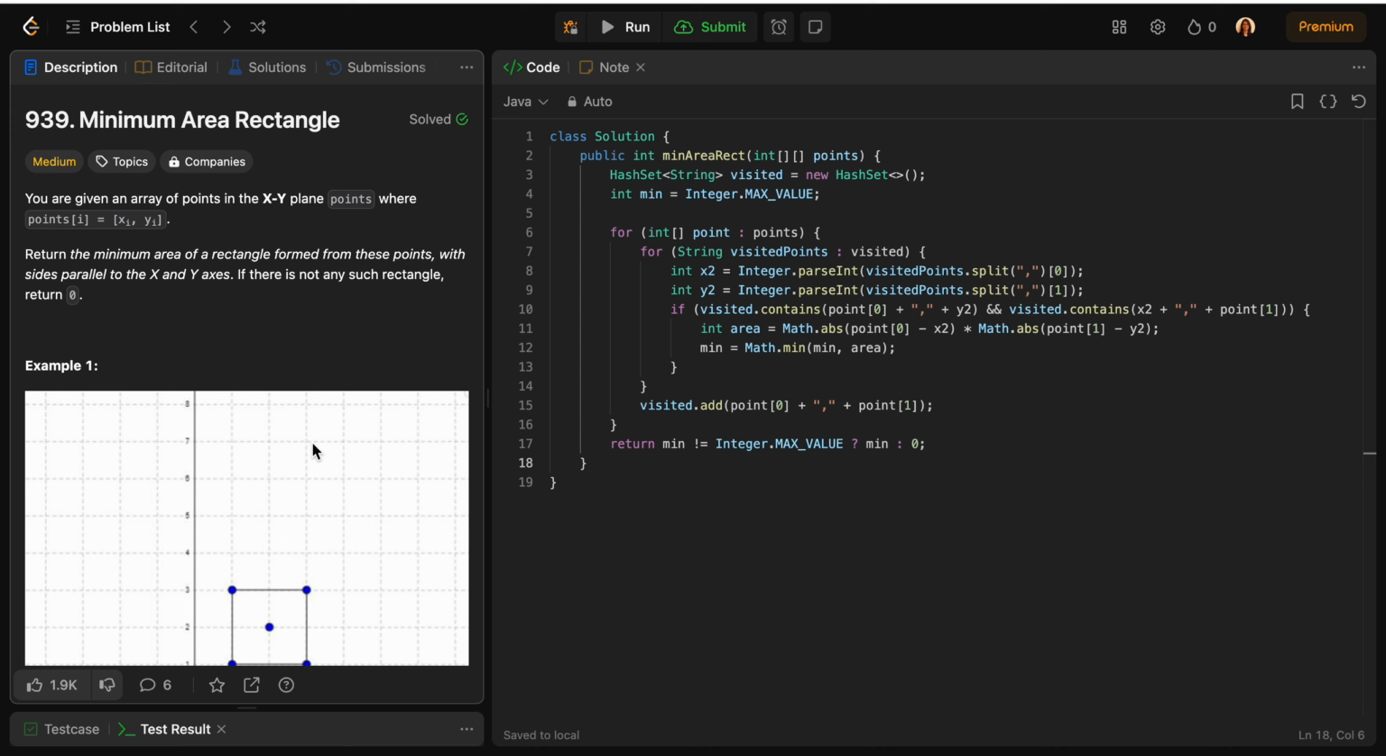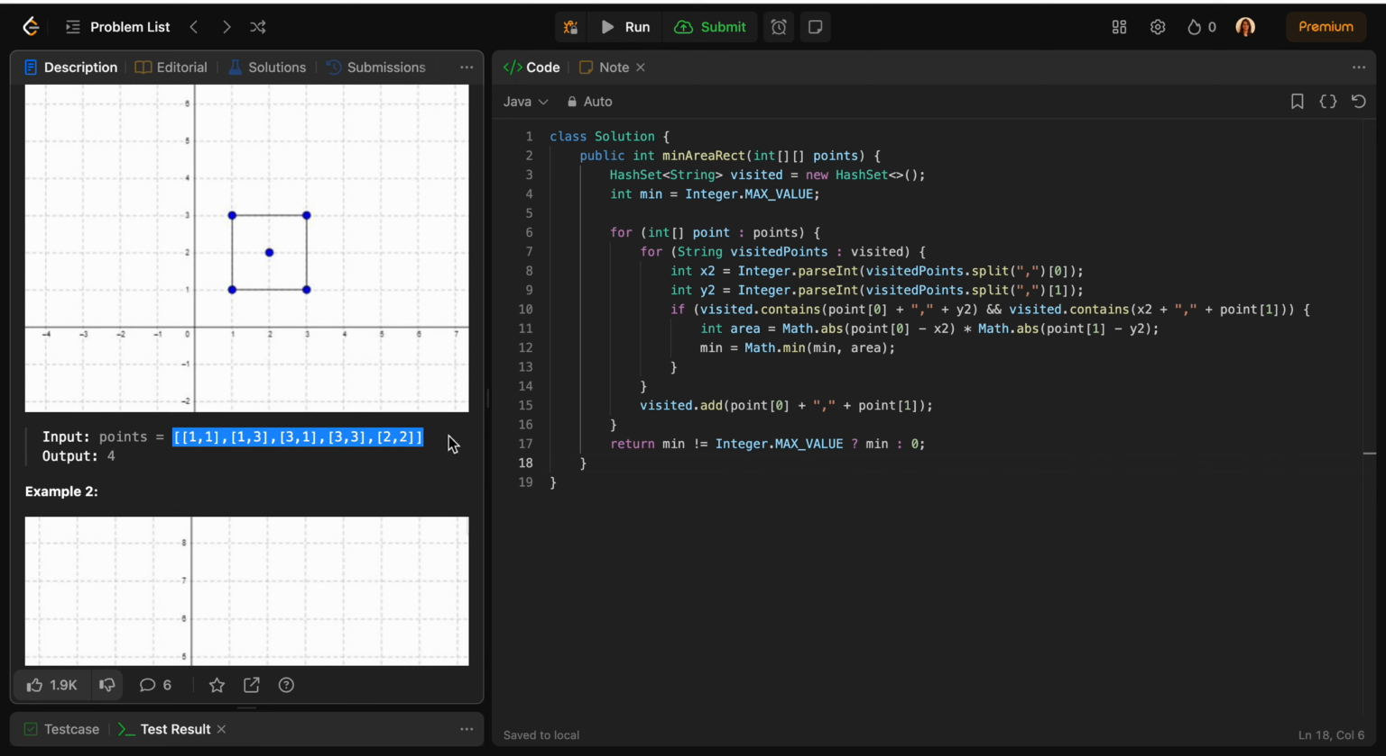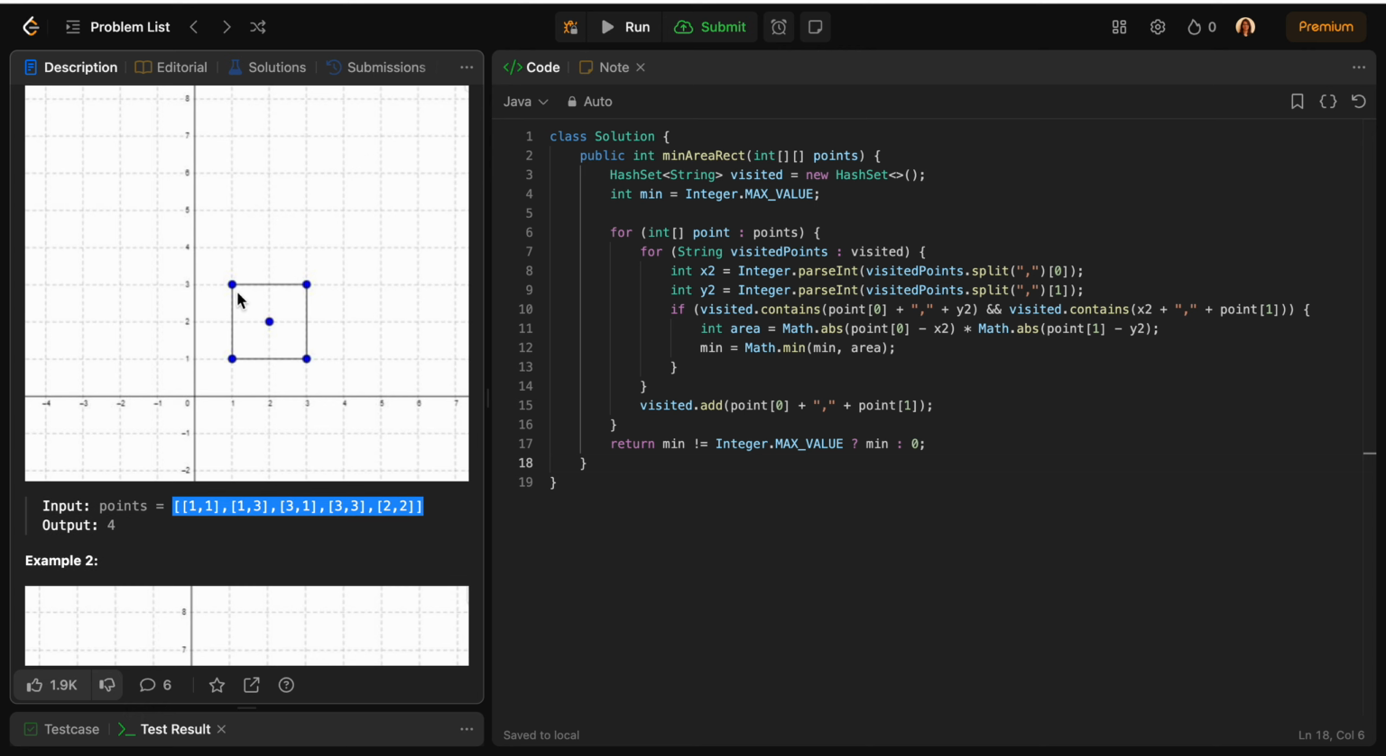Hello everyone, let me quickly explain the question, that is minimum area rectangle. Here the requirement is that we are given a couple of points and we have to figure out, through these particular points, what is the smallest rectangle that can be possible. Okay, so that is our question.